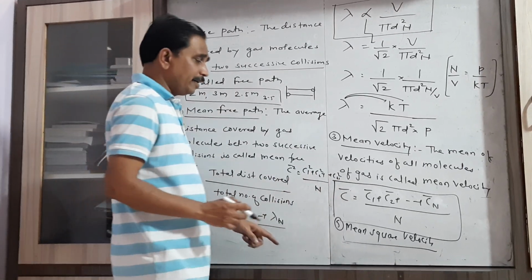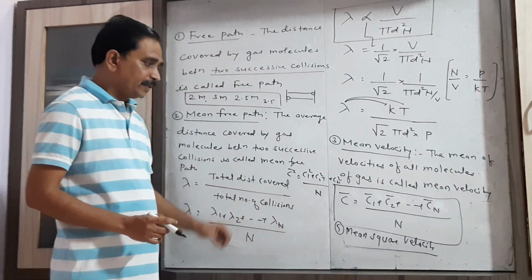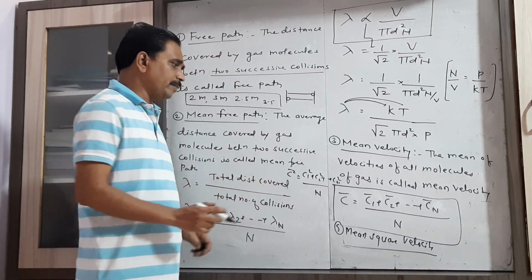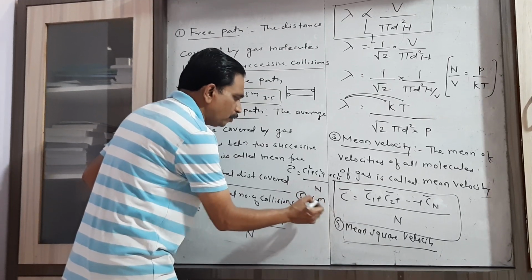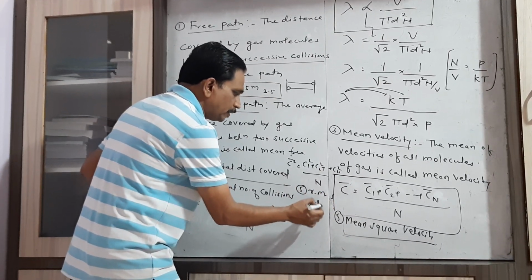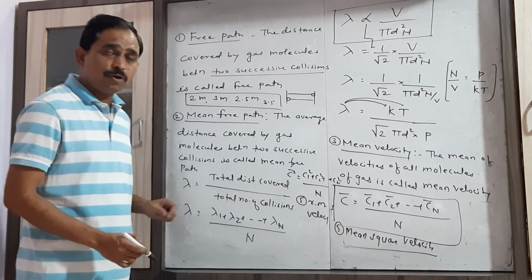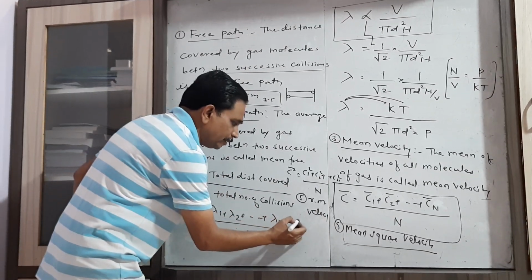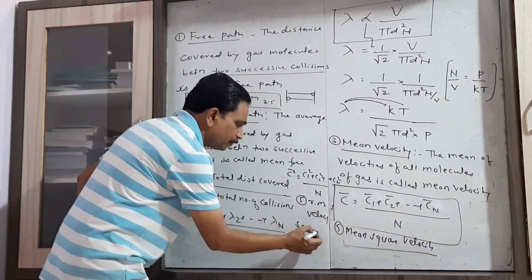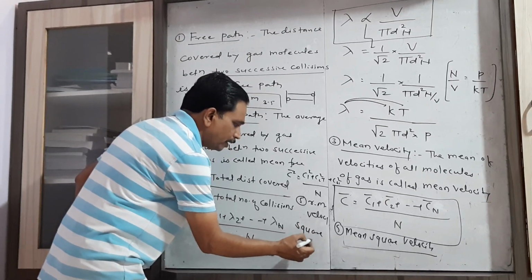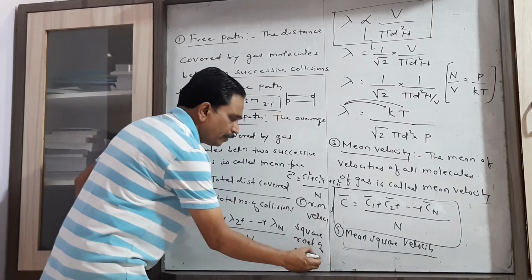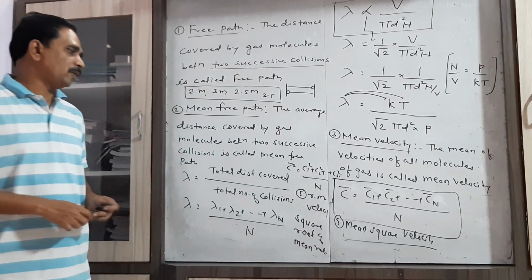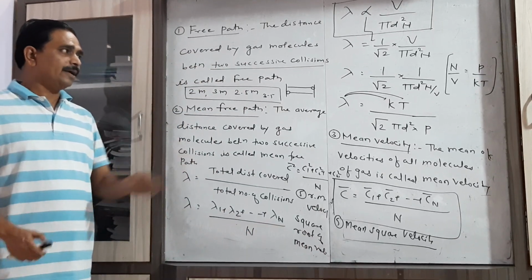And if I take the square root of this mean square velocity, then it is called RMS, that is the root mean square velocity. What is RMS? Root mean square velocity. It is simply the square root of the mean square velocity.